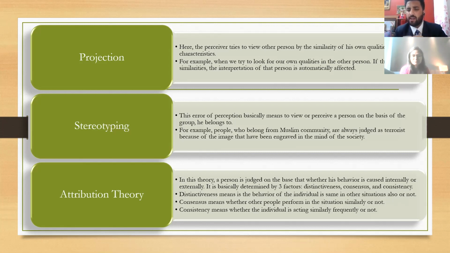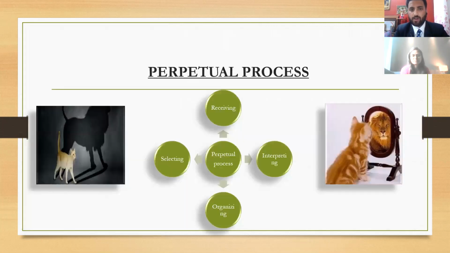Consensus basically means that we see whether the other people of the organization will perform similarly in that situation. The last one is consistency. Consistency means whether the individual is acting similarly in frequent situations, whether he's doing that act continuously or not. So this is what attribution theory constitutes. So these were the 6 perceptual errors that constitute perception. So let's move to the next slide, Pooja.